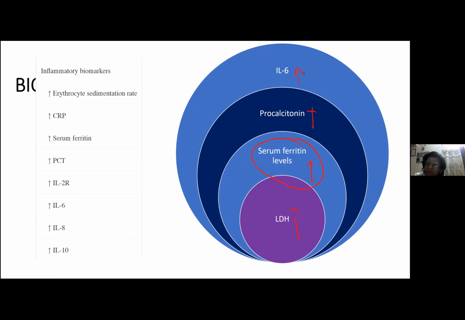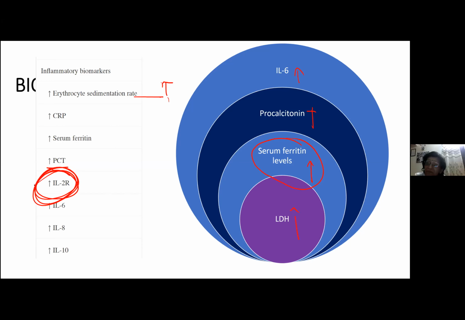Not only that, ESR of this patient is also increased. Because of so many acute phase reactants, fibrinogen is increased, so ESR is also elevated. C-reactive protein is also elevated. Apart from that, procalcitonin, PCT, and serum ferritin are also elevated. Do you see this? Interleukin-2 receptor. Do you understand what this is? This is regulatory T cells. So interleukin-2 receptors are all increased. Apart from that, interleukin-6, interleukin-8, and interleukin-10 are also increased. These are very, very important associated findings which are seen in your COVID patient.